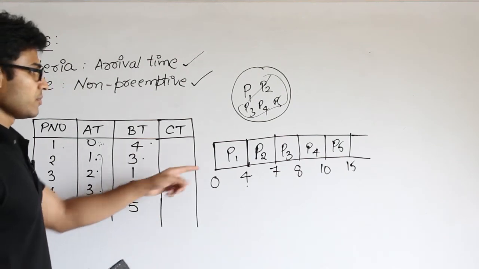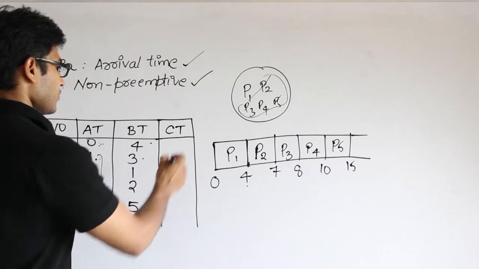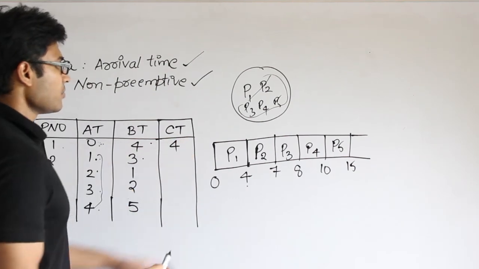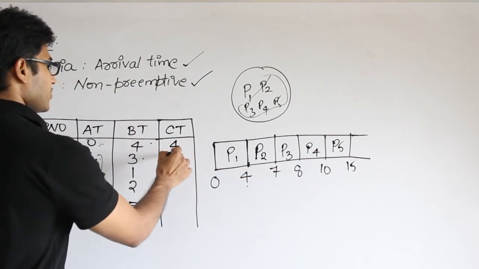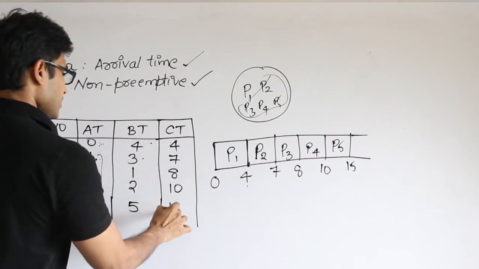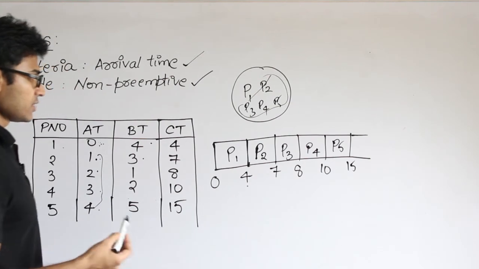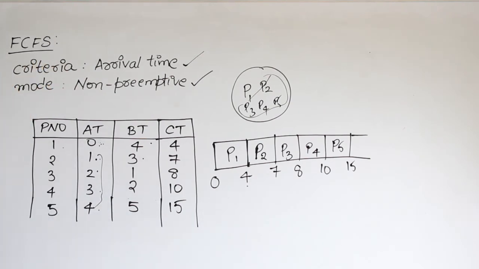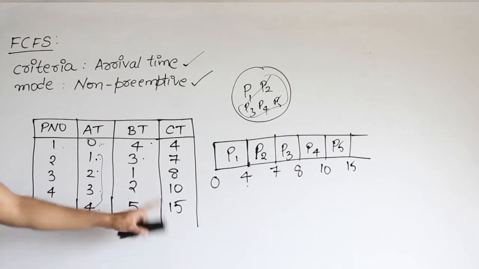Watch it. What about P1? P1 got completed at 4, which means completion time of P1 is 4. P2 got completed at 7. P2 is 7. P3 is 8. P4 is 10. P5 is 15. So these are the times at which each one completed, right? And now we have started with this, and then we executed this much time, and this is the completion time.